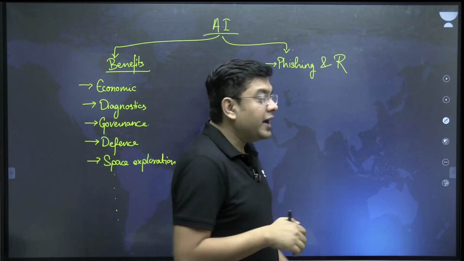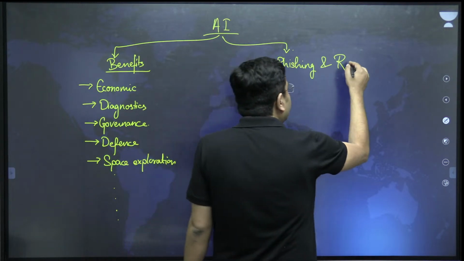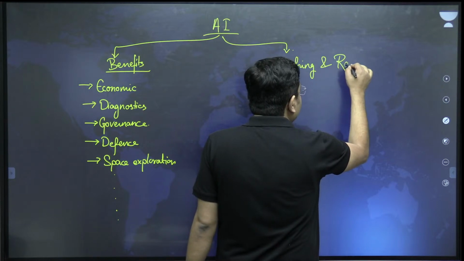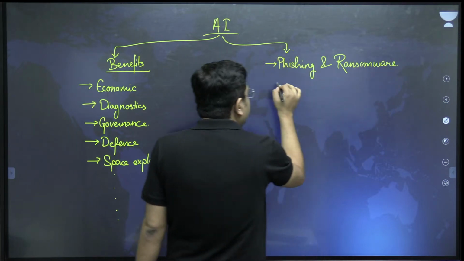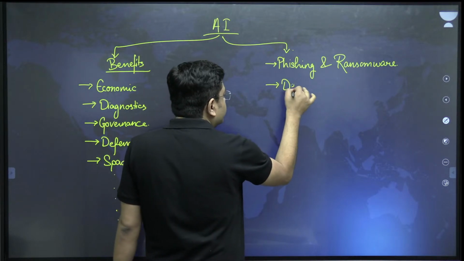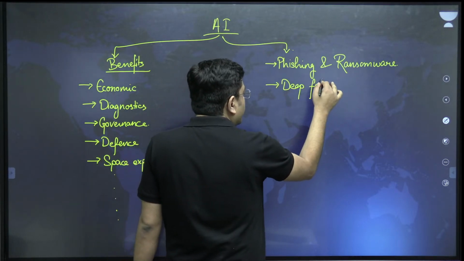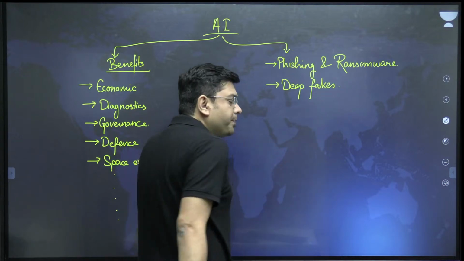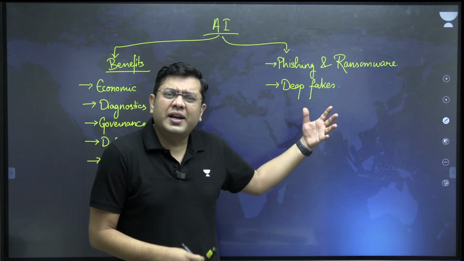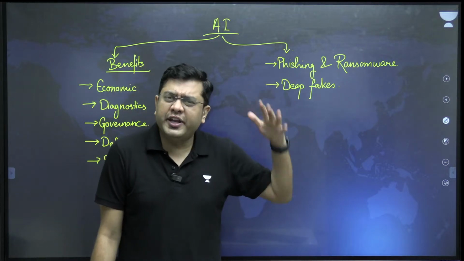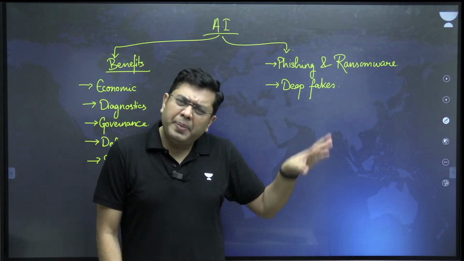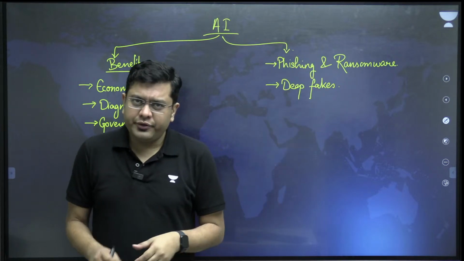So that gives you an idea about how prevalent this danger is. So phishing and ransomware, deep fakes. Okay. Now there is also a concern that it can lead to elimination of low-skilled jobs, etc. But as of now, let us focus on this.